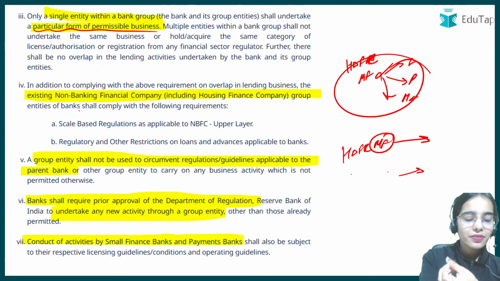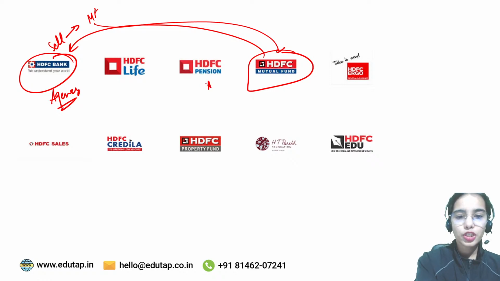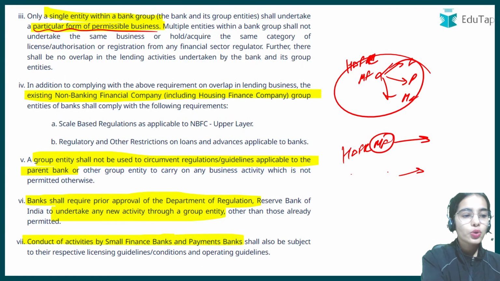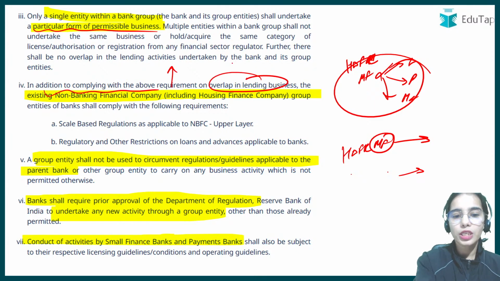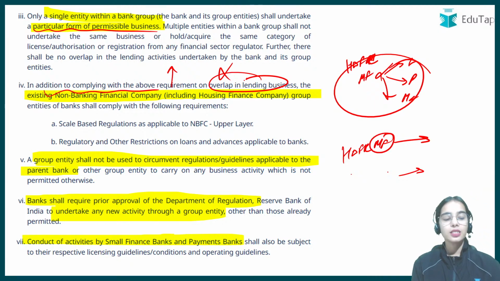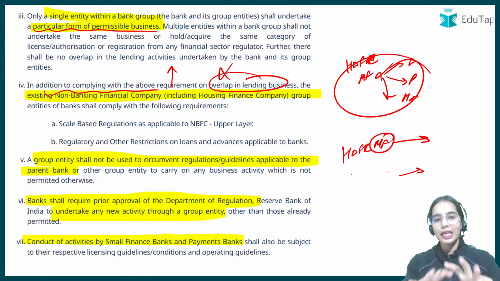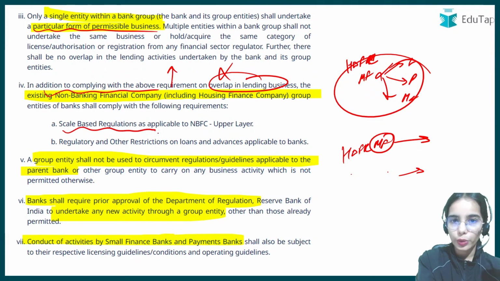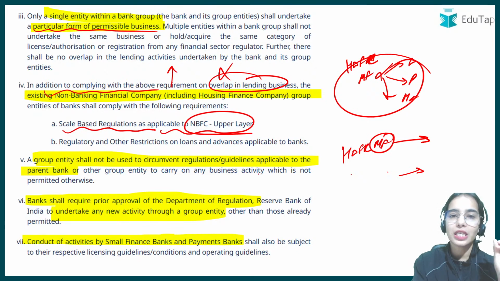As well, HDFC Pension, HDFC Mutual Fund and HDFC Life are NBFCs. In addition to complying with the rule that there should be no overlap in the lending business, the NBFCs in a group have to follow the scale-based regulations as applicable to NBFC upper layer.